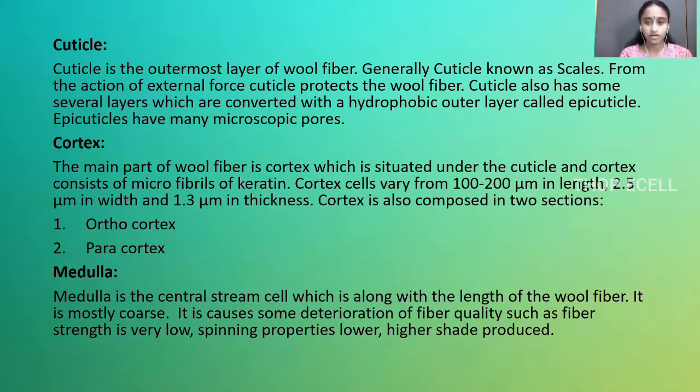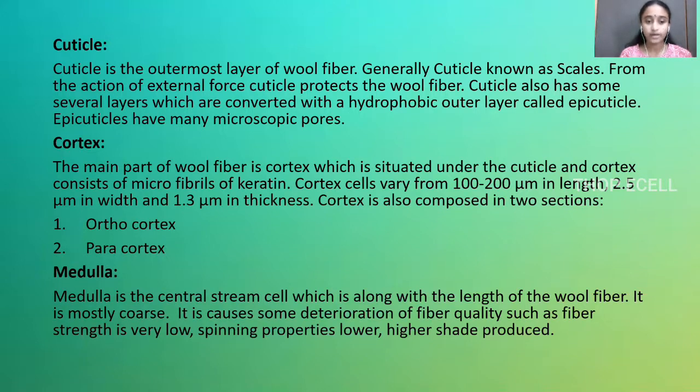The cuticle is the outermost layer. It protects the wool fiber from external forces, and it also has several layers called epicuticle. Epicuticle has many microscopic pores. The cortex is the main part of wool and it is situated under the cuticle.